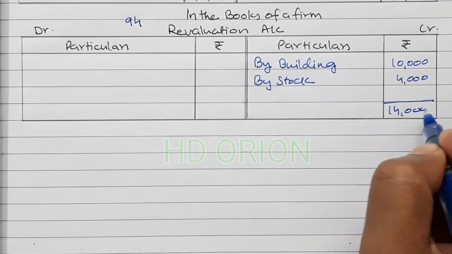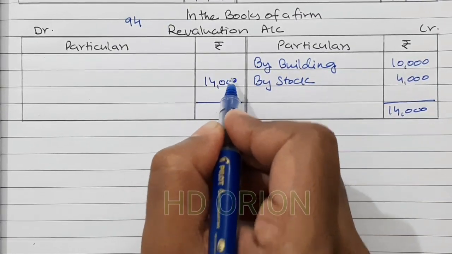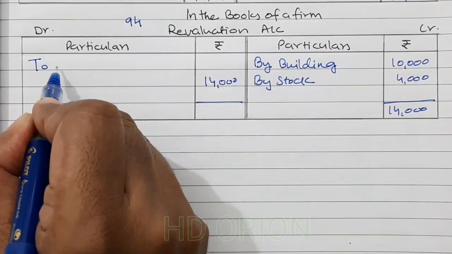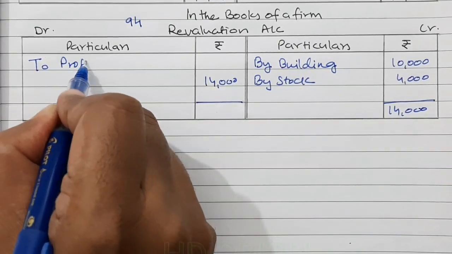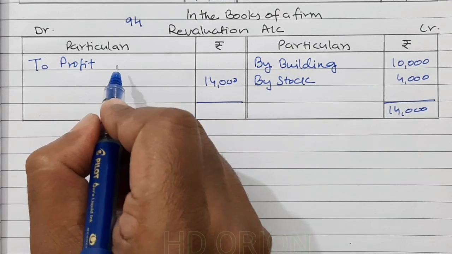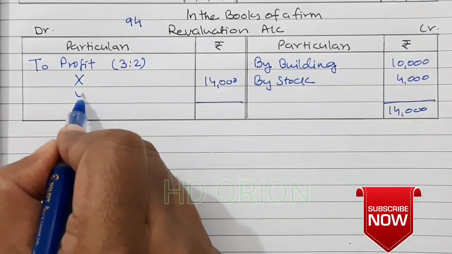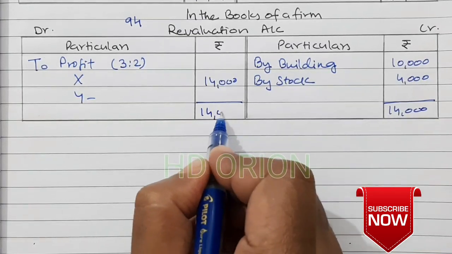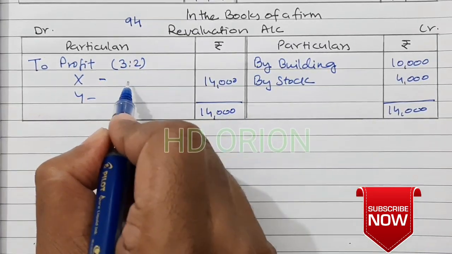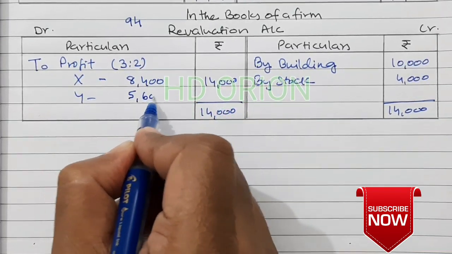So 14,000. Here also 14,000 is the balancing figure. So profit on revaluation, and it will be given to old partners X and Y in their old profit sharing ratio. So 8,400 and 5,600.